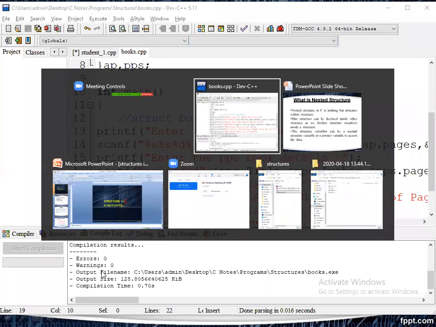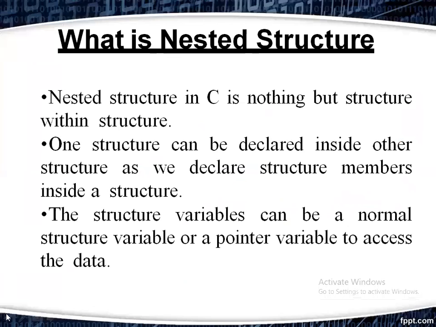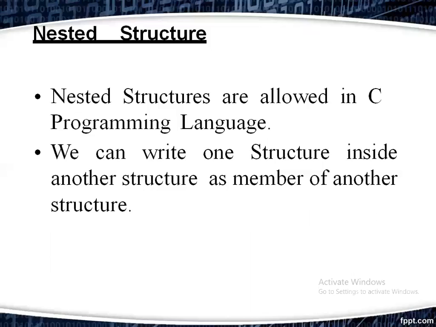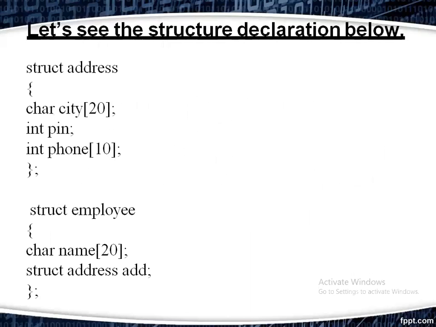What is a nested structure? Nested structure in C is nothing but a structure within a structure. One structure can be declared inside another structure, just like declaring structure members. Let us verify the example.